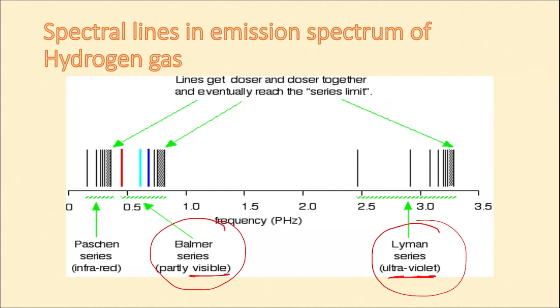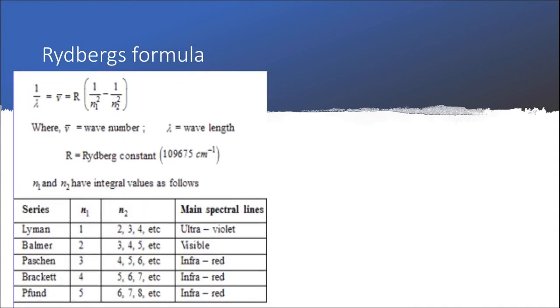So to conclude, we will say that in case of hydrogen, when electrons take jumps from various higher levels to the ground level, they give out various characteristic frequencies, and the spectrum of all such emitted frequencies would consist of series of bright lines. The lines have been classified into various series like Lyman series for ultraviolet, Balmer series for those lines which are in visible region, Paschen, Brackett and Pfund series for those lines which fall in infrared region. Very interestingly, Rydberg, he gave one equation in terms of wave number for the lines in the emission spectrum of hydrogen.